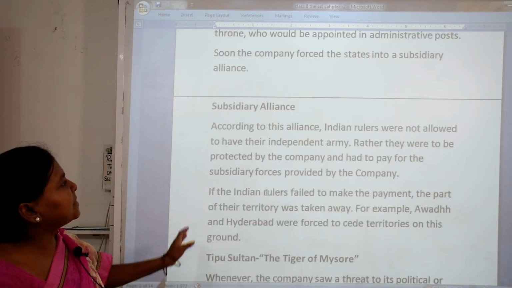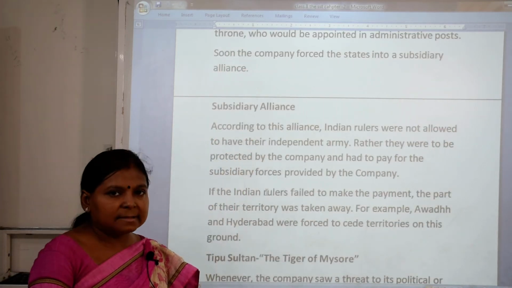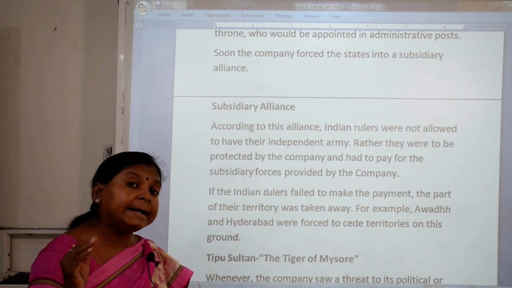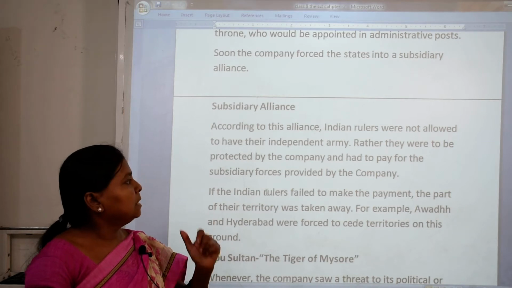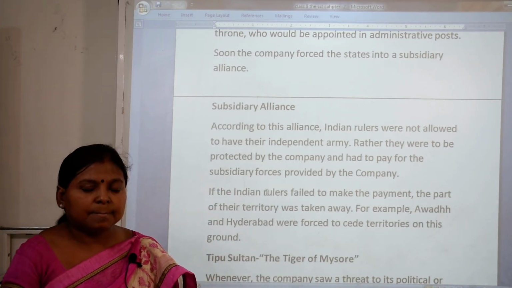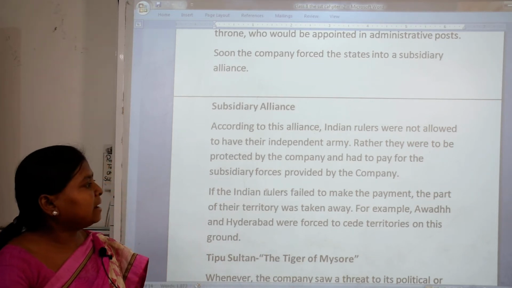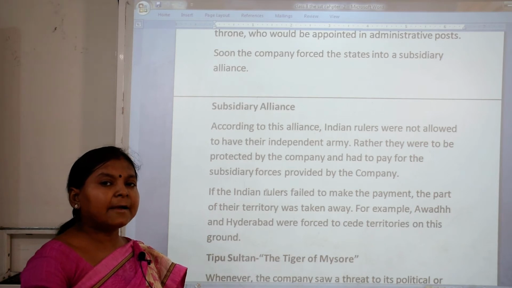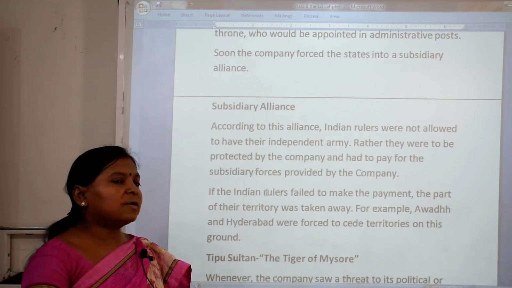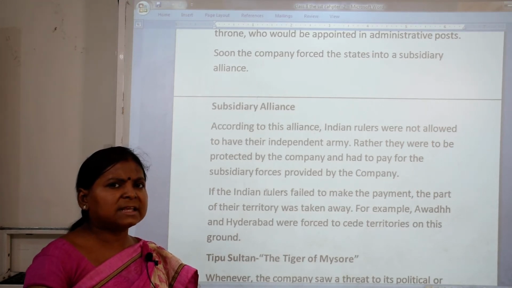Now what is called subsidiary alliance? According to this alliance, Indian rulers were not allowed to have their independent army; rather, they had to be protected by the company. The company would give its army, and in return the rulers had to pay for the subsidiary forces provided by the company. In this way they started forcing these rulers.